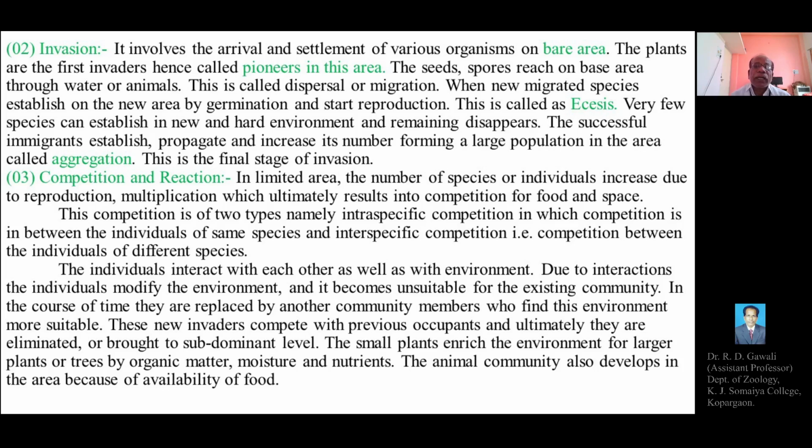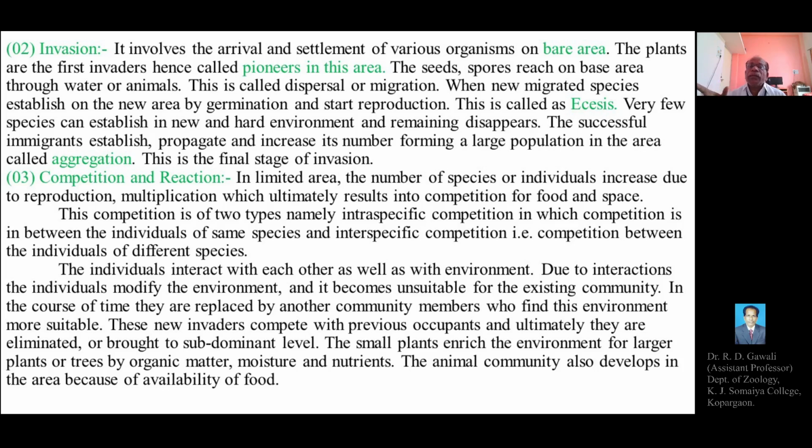The individuals interact with each other as well as with the environment. So the increased number of individuals in a particular area will interact among themselves.